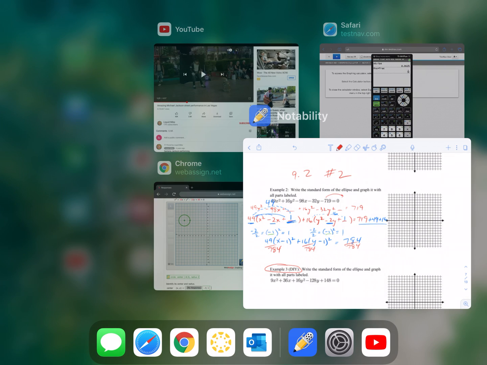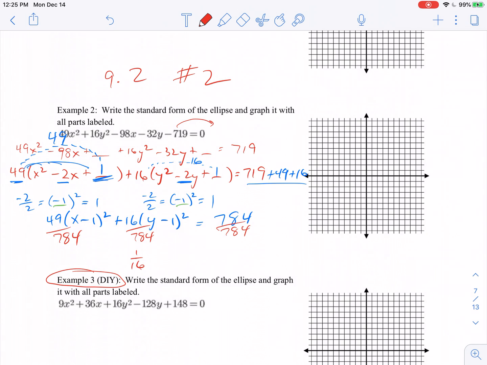So if I come back over here and I write 1 over 16 times x minus 1 quantity squared, I really don't need the 1 on top. So basically, when you look at this fraction out here, I'm just going to have x minus 1 quantity squared over 16.